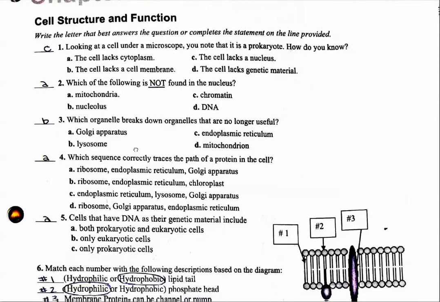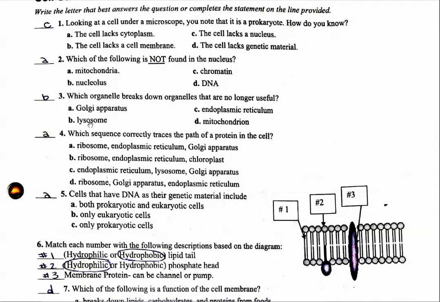Number three, which organelle breaks down organelles that are no longer useful? Lysosome, that's just definition. Your Golgi apparatus transports proteins, the proteins came from the ER. They went through vesicles to your Golgi apparatus, then your Golgi apparatus modifies them and then spits them out, and they can either go, in vesicles, to your cell membrane or they can go to other parts of your cell. Your endoplasmic reticulum, if it's rough, it has ribosomes on it and therefore makes proteins, or it's smooth and produces lipids. And mitochondria, finally, takes sunlight and converts it to food for the plant. So your answer is B.